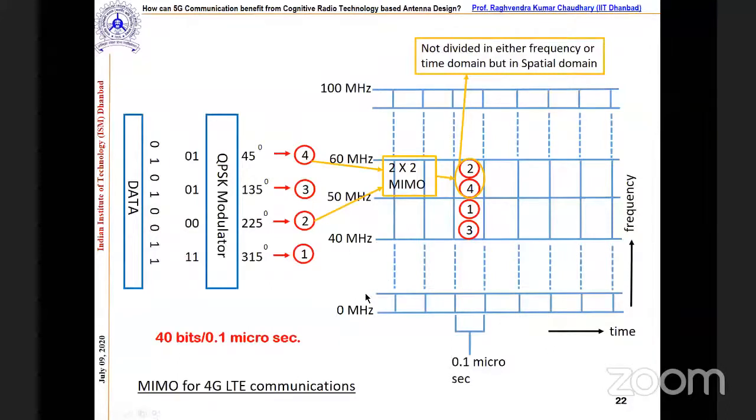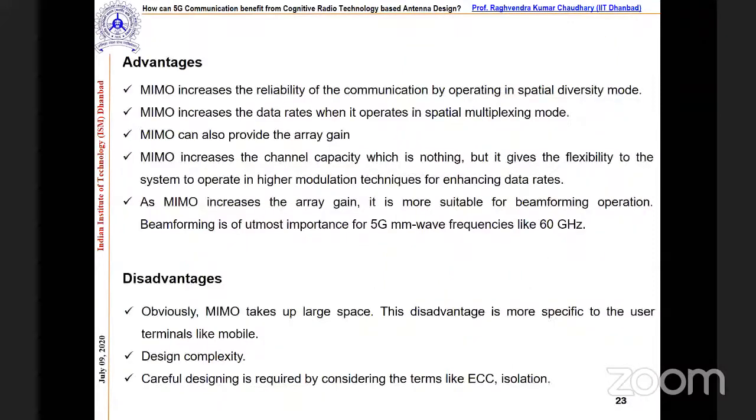So there is an alternative way: using MIMO antennas we can increase the data rate. What we learned so far is that the MIMO antenna provides diversity, and ultimately we get reliability as well as data rate, correct? So these are the things we learned so far. These are the advantages, correct? I already told so many things.